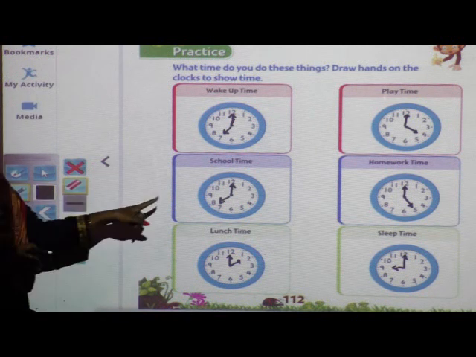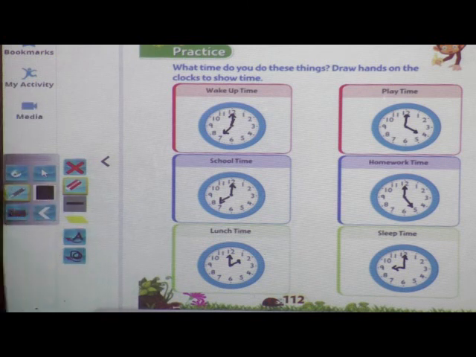So you do that. I will wait for a minute. So have you completed that? Yes. Remember everything properly: the short hand means hour and the long hand means minute. It keeps on turning.